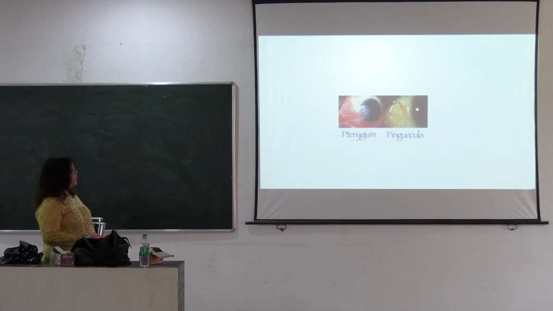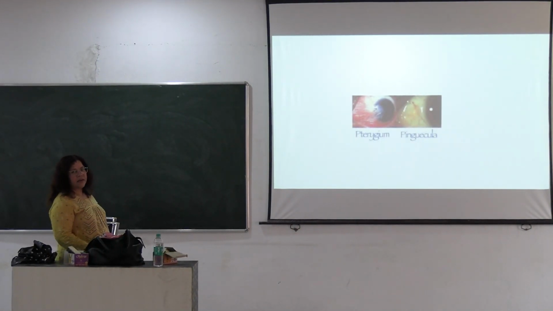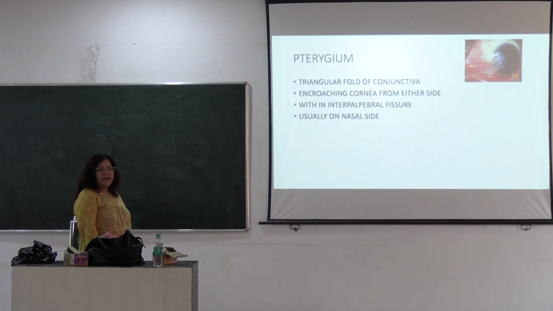But in case of the pinguecula, there is a demarcation line between the pinguecula and cornea and its apex is facing towards the limbus. Then pterygium. Pterygium is also an allergic condition. It is more common in the tropical zone and it is a triangular fold of conjunctiva encroaching on the cornea from either side, nasal as well as temporal.